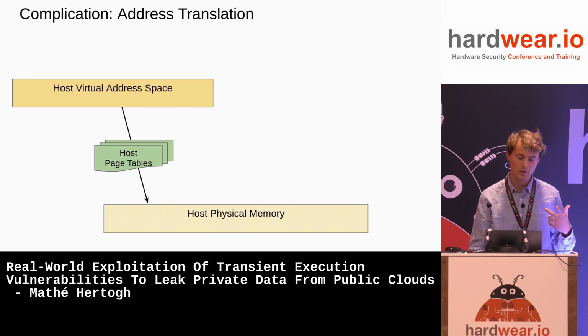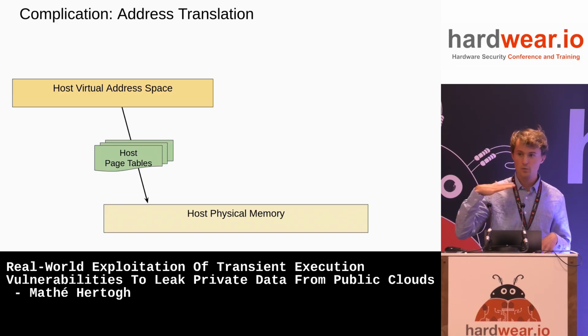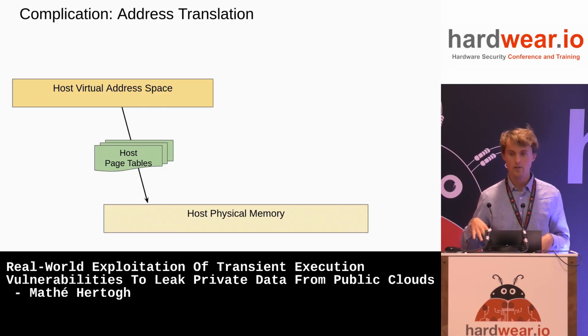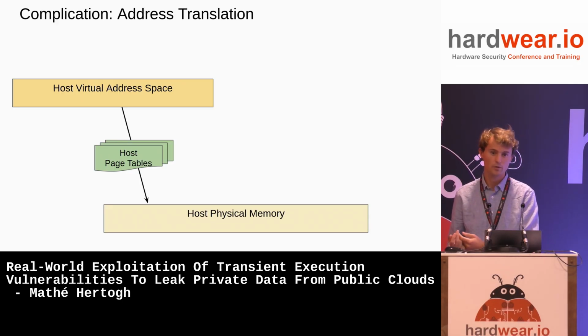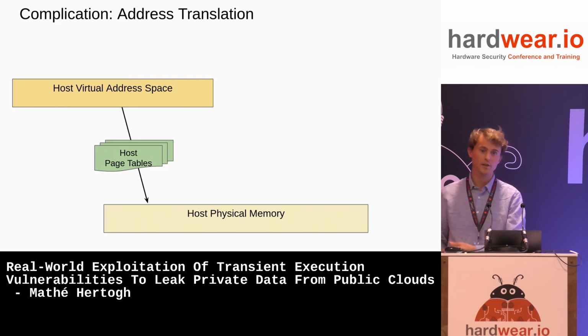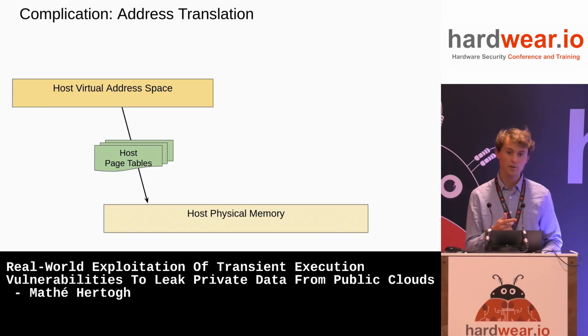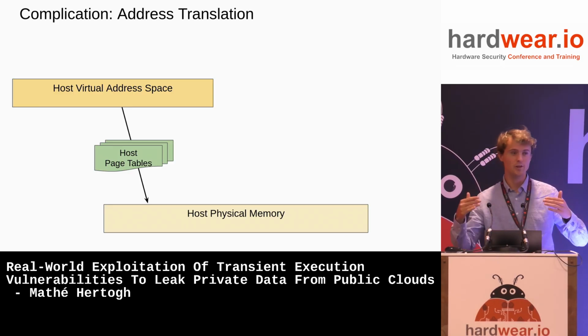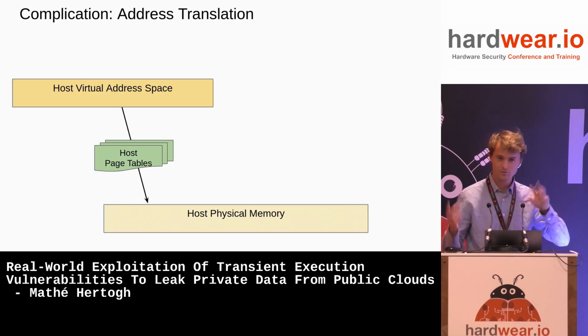Second thing we do is the complication of address translation. Remember, the host virtual address space actually has some page tables to translate it into host physical memory. But the pointers we leak are virtual addresses, whereas our leak primitive gives us the primitive to leak physical memory. I can tell the CPU, here's a physical address, give me the data, please. So what actually our exploit does is we implement a page table walker on top of our leak primitive to, whenever we see a pointer, translate it to a physical address,